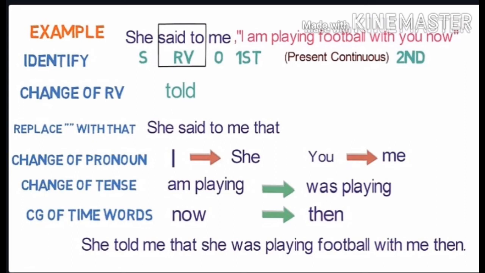Like "am playing" will be converted into "was playing." And the sixth step is the change of time words. Here, "now" indicates nearness. It will be converted into "then," which is showing distance. So the final outcome of the sentence will be: She told me that she was playing football with me then.